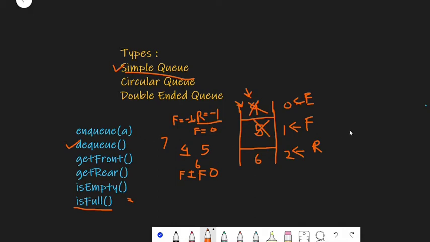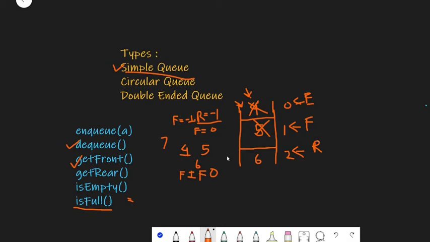Now let's say that we perform this operation get front. When you perform get front, we need to print this value, because our front is over here, and this 5 is already deleted.